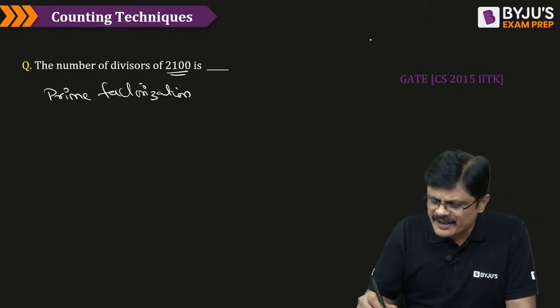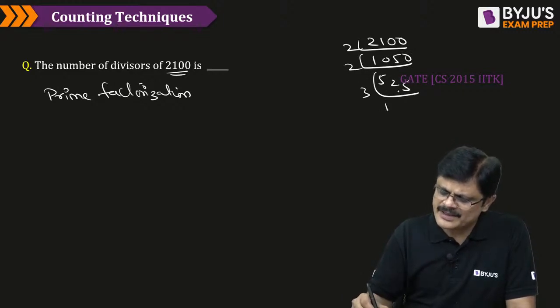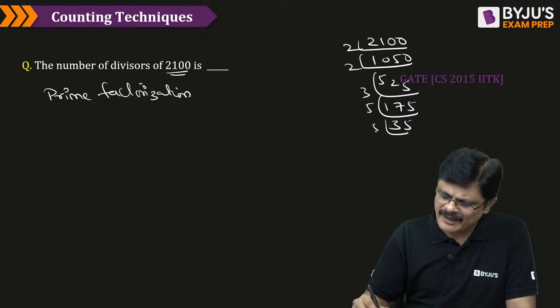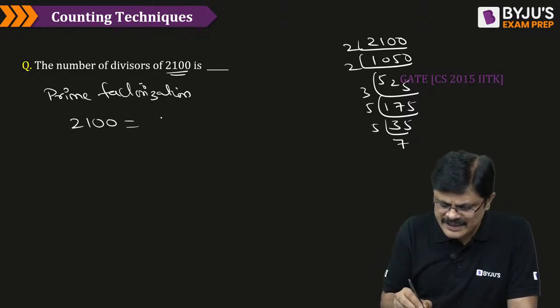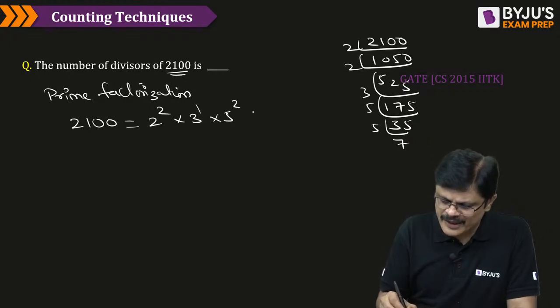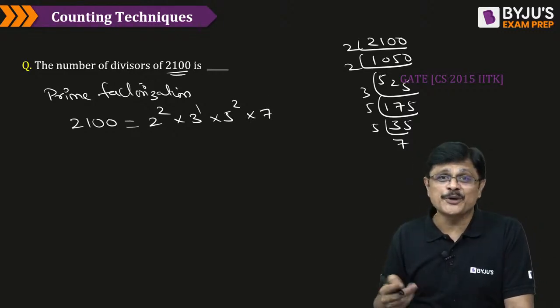So, in prime factorization, 2100 is 2 times 1050, 2 times 525, then 3 times 175, 5 times 35, 5 times 7. So the prime factorization of 2100 is given by 2 square into 3 power 1 into 5 square into 7. Actually, this problem you can also see in your aptitude, my dear friends.